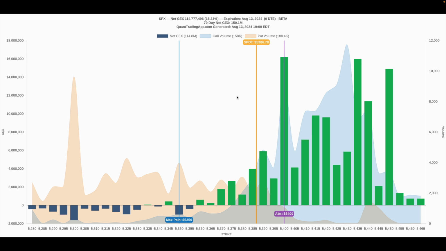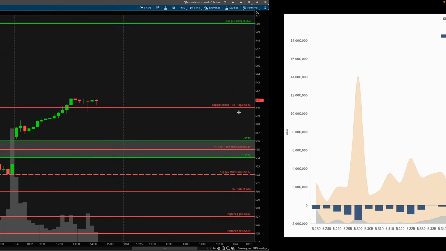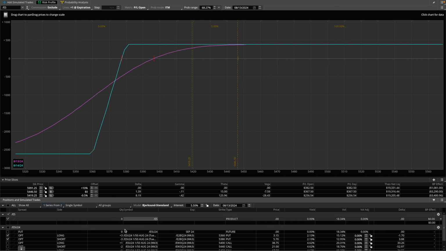So we will take a look at the gamma exposure profile at 10 a.m. I'm going to share some of my thoughts regarding how I assess this data. This is my risk profile here for the 0DTE. I sold some puts at the 5,380 level and the 5,360 level. So it was a put credit spread. This is the current P&L on the price as the market has bounced.